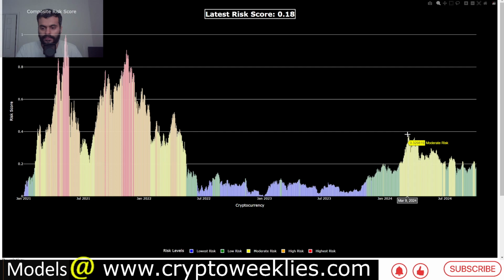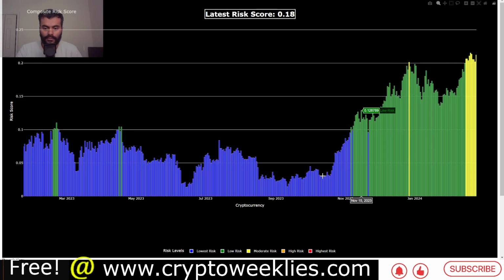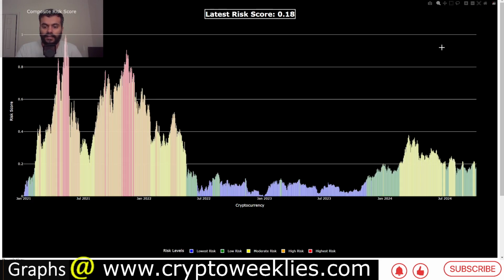Not too long ago, in March of 2024, the risk was at 0.37. So the market has definitely cooled off. The purpose of this analysis is identifying if the market is in a dip buying mode. Whenever the color is green, it is definitely a good data point. Potentially the best point is when the market color code is blue, when the risk is sub 0.1. The last data point we had was November 22nd of 2023. Since then we haven't been in that environment of high accumulation favorability.